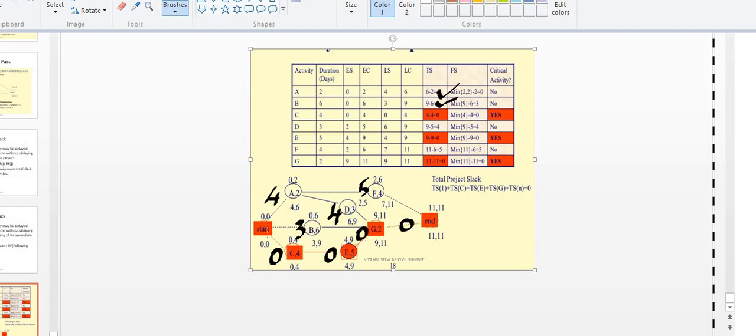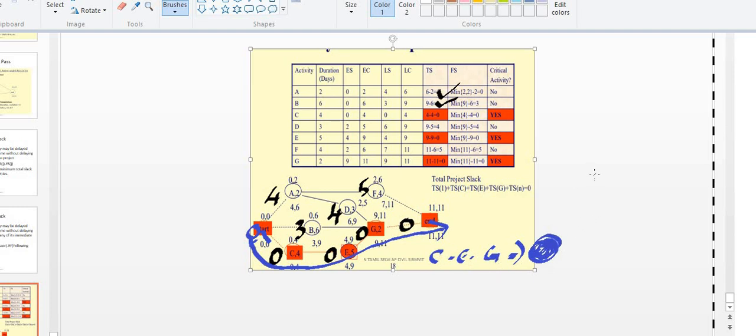Okay, so see here, wherever a total slack of 0 is coming, that is the critical path. You got it? So what is the critical path in this? CEG is the critical path. Why is it the critical path? Their activities are critical activities. If any of these activities is delayed, the total project duration will be delayed.